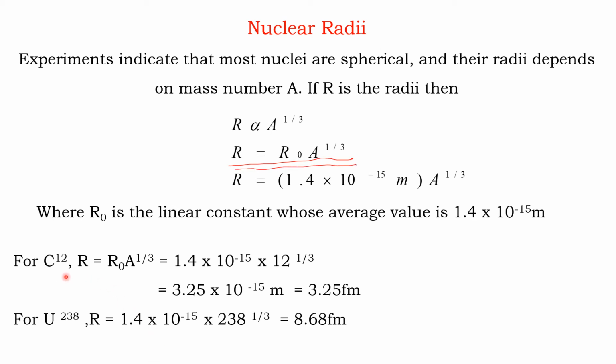For a lighter nucleus, for example carbon, the radius according to this equation is 3.25 femtometer. For heavier nuclei, that is for uranium, the radius will be 8.68 femtometer. That is, the nuclear radii lie in the range of femtometer, that is 10 raised to minus 15 meter.